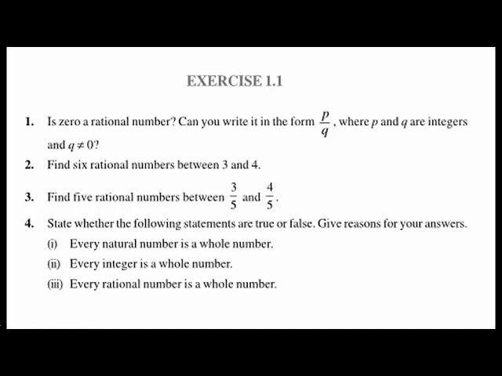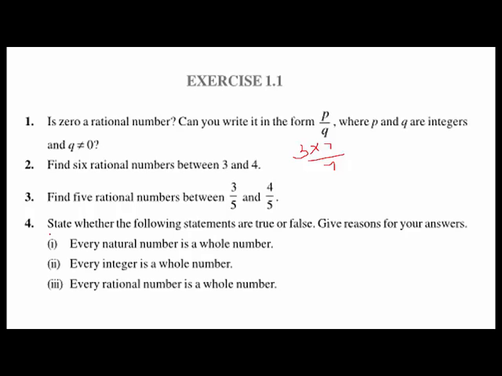And my second sum is: find 6 rational numbers between 3 and 4. तो 3 and 4 के लिए भी आप क्या करोगे, 6 रैशनल नंबर फाइंड करने, तो 6 plus 1 that is 7. तो न्यूमरेटर को भी 7 से मल्टीप्लाई कर दो और डिनोमिनेटर को भी 7 से मल्टीप्लाई कर दो. So in the denominator it will become 7 and in the numerator it will become 21 by 7. Similarly here this will become 28 by 7. Then 22 by 7, 23 by 7, 24 by 7, 25 by 7. These all are the rational numbers lying between 3 and 4. And this is the same which we have discussed.